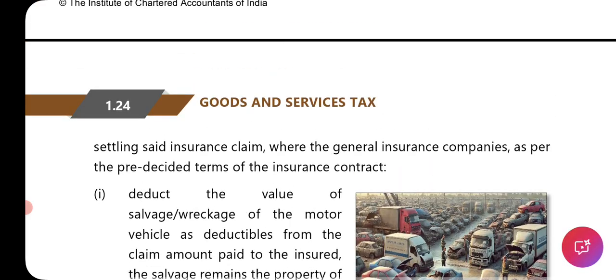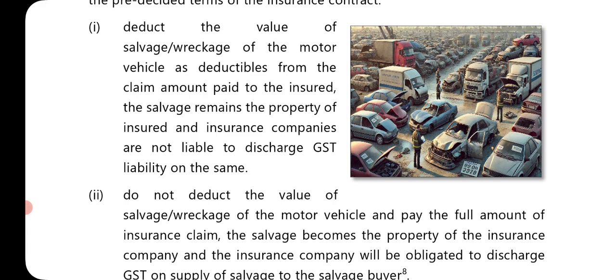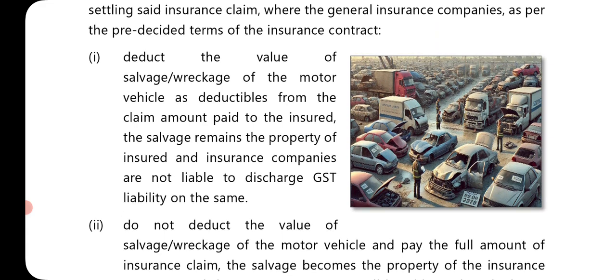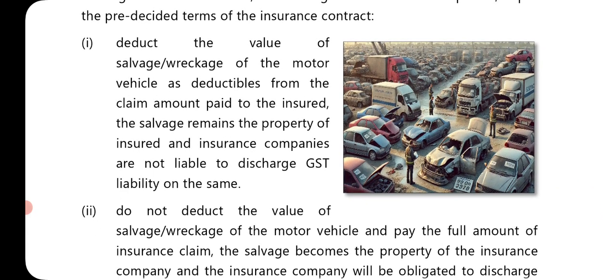So there are two things that happen: one where the insurance company will take the vehicle, otherwise they will leave it. Number one, deduct the value of salvage or wreckage of the motor vehicle as deductible from the claim amount paid to the insured. The salvage remains the property of the insured, and the insurance companies are not liable to discharge GST liability on the same. It means there is a general insurance company, and there is a person who has taken motor insurance and is lodging a claim.